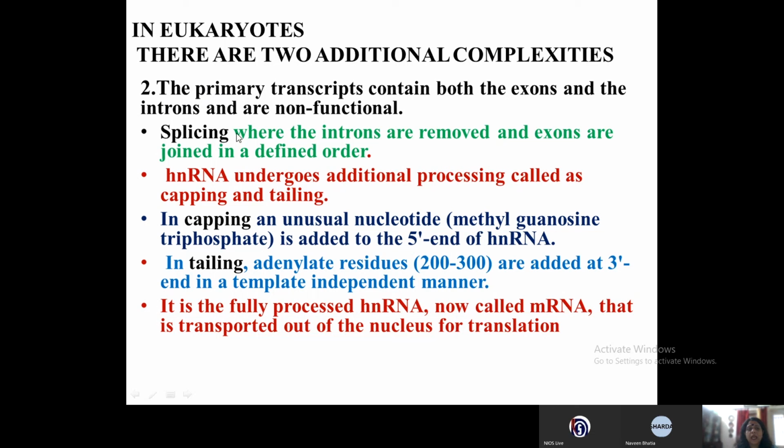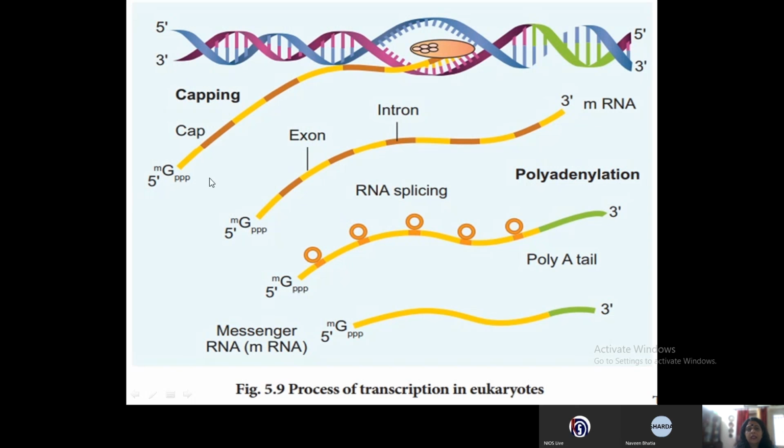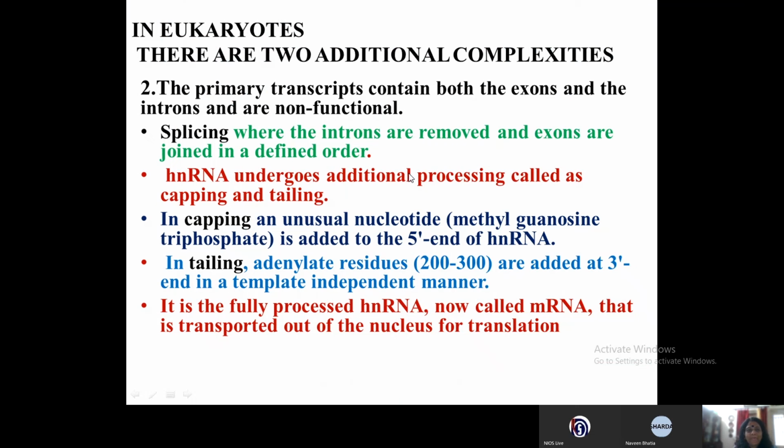Now the next additional complexity in case of the eukaryotes is that the primary transcript contains both the exons and the introns and is non-functional. Like we saw in the previous diagram, the mRNA that is formed has both the sequences, the exons and the introns. The hnRNA has to undergo 3 processes to become mature.